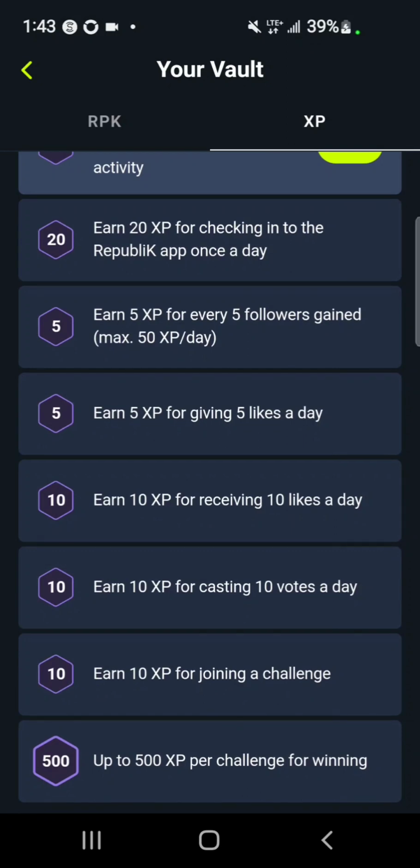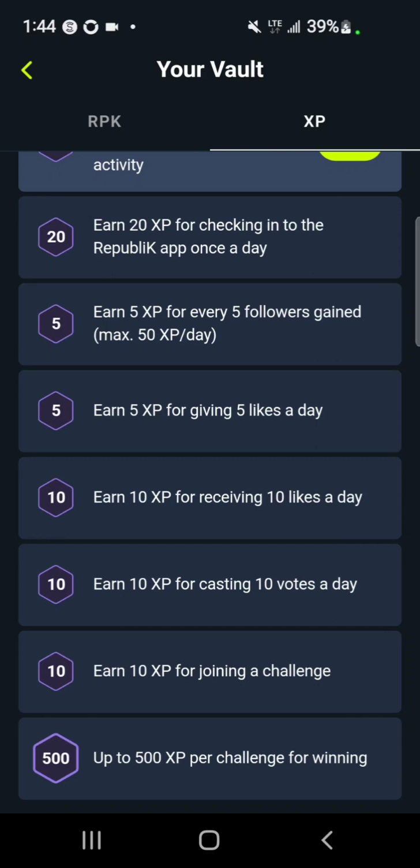So you could always go to the home page, where you will see pictures and videos you could like. You get 10 XP for receiving 10 likes a day. So if you upload any fancy picture and you get up to 10 likes a day, you get 10 XP for that. You also get 10 XP for casting 10 votes a day.